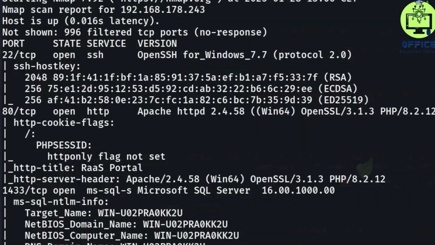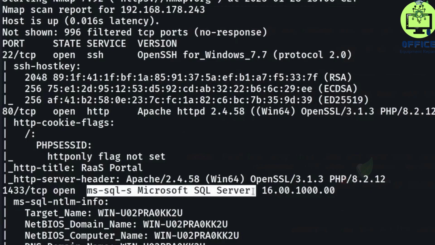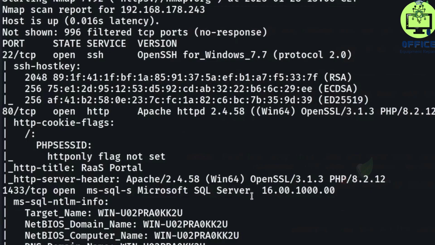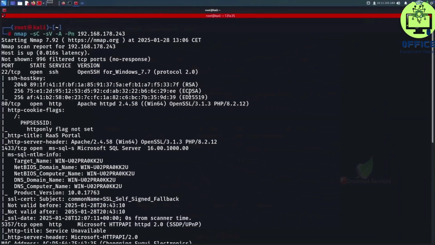So we have a Windows target over here, and we can actually try to connect to the Microsoft SQL Server with the credentials that we just got. We're gonna use a tool called mssqlclient, which is part of the Impacket family and installed on all Kali instances to connect to the MSSQL server.